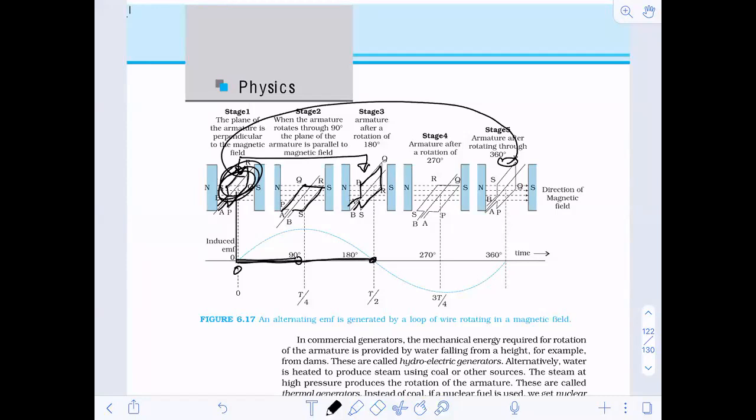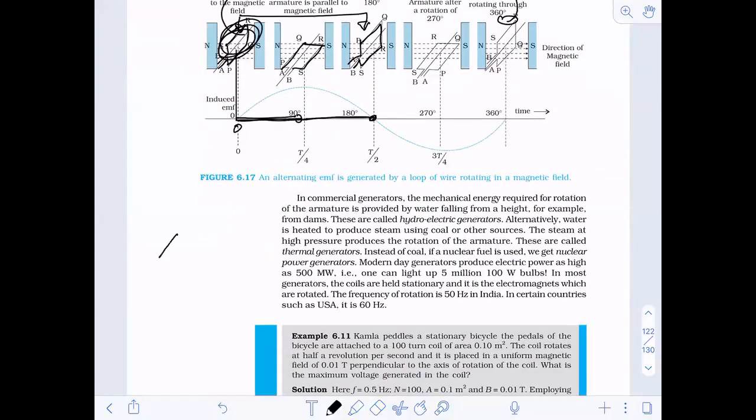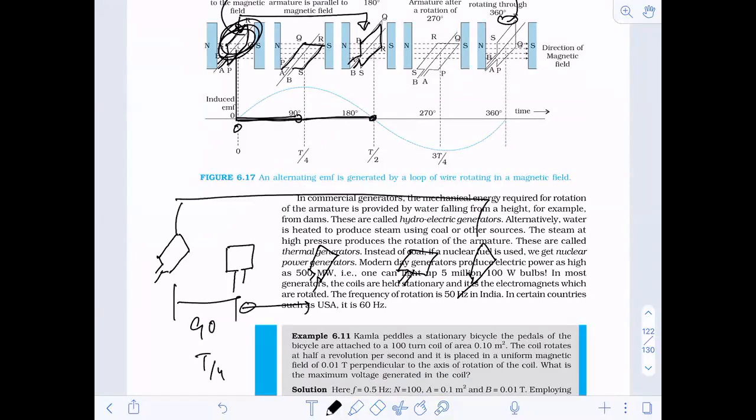So the 360 I have divided in T time. We have divided it in 4 intervals: one when it is vertical, second when it is horizontal, then vertical again, then horizontal again but on the opposite side, and then vertical again. From here to here is 90 degrees, which is T by 4 time period. T is the time period, the total oscillation.